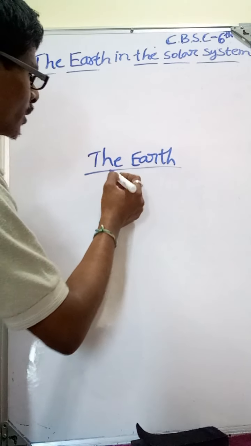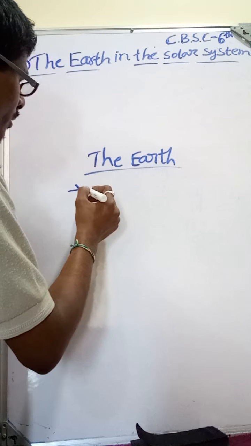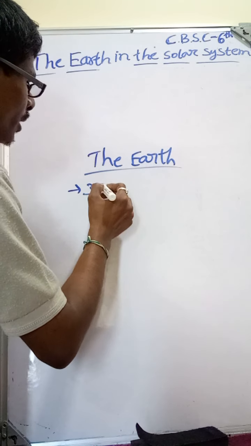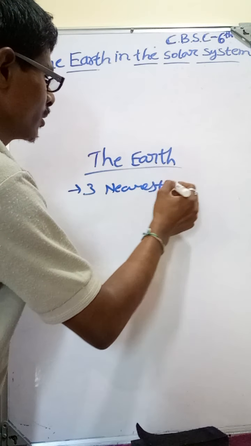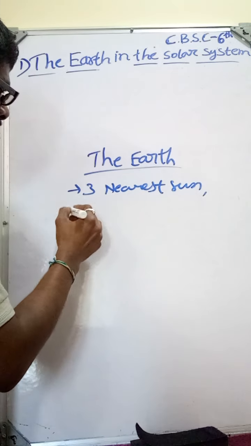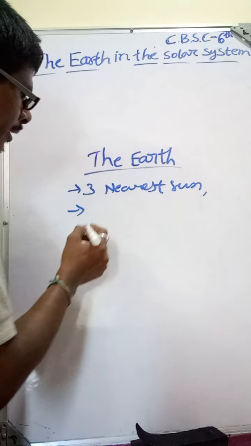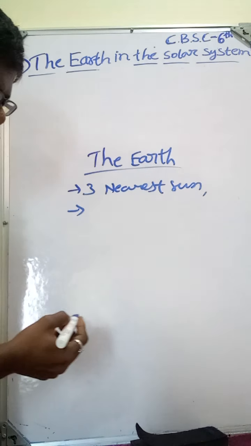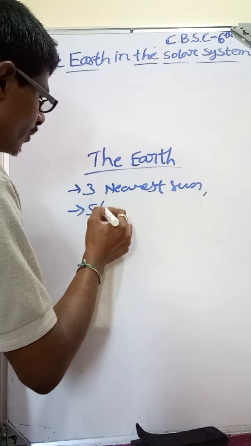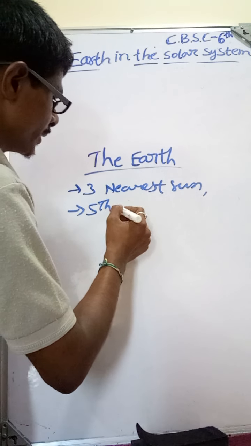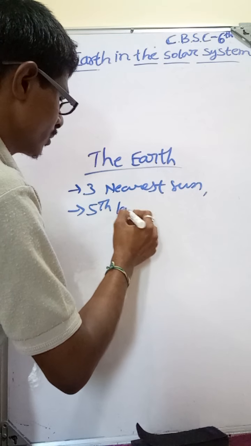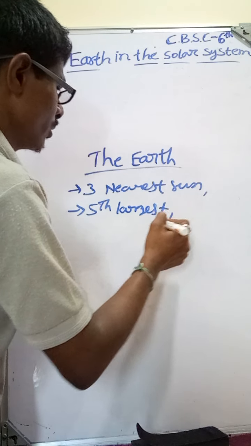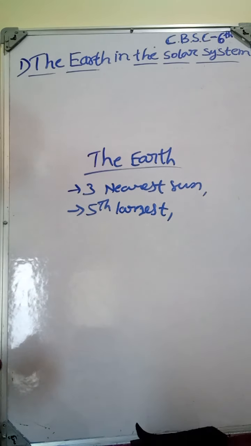Next we come to the Earth. Earth is the third nearest planet to the Sun, and in terms of size, Earth is the fifth largest planet in the solar system.